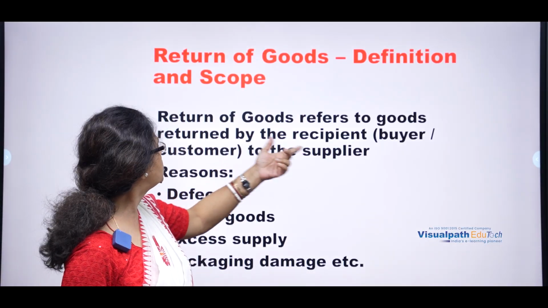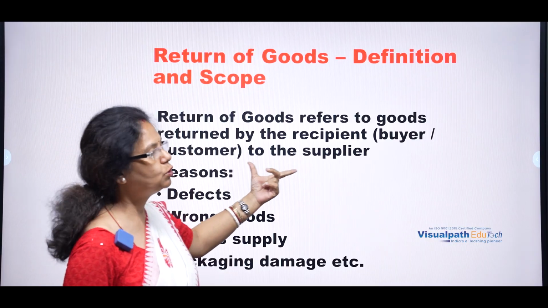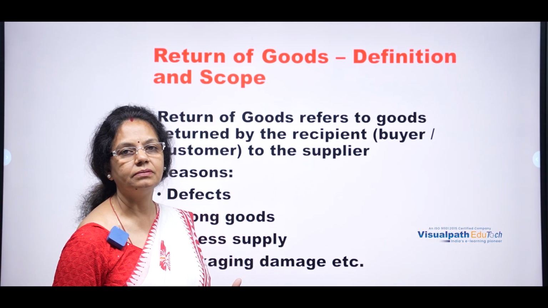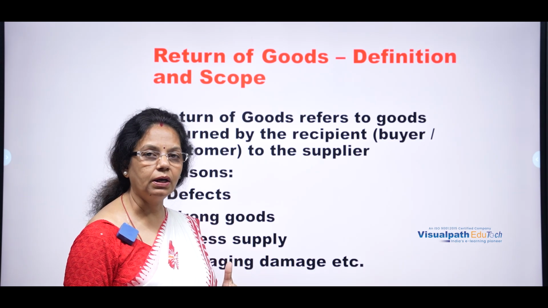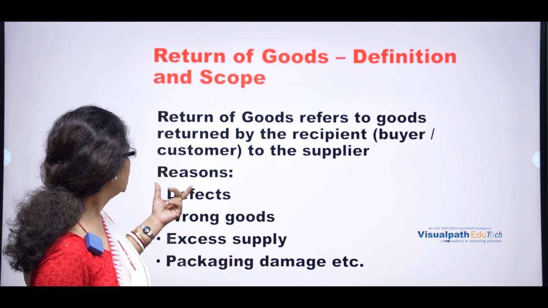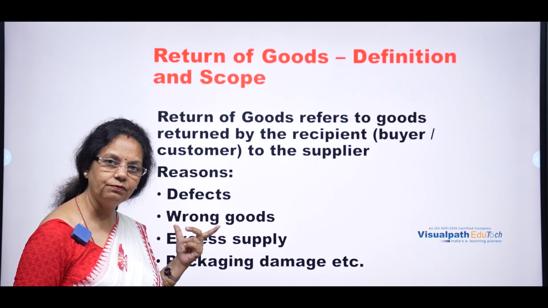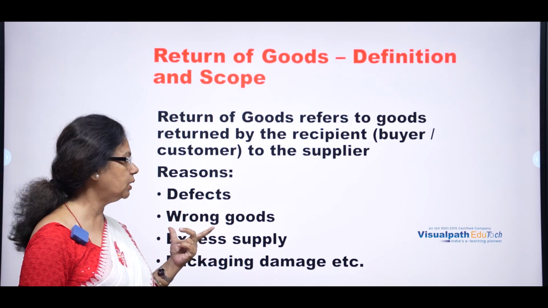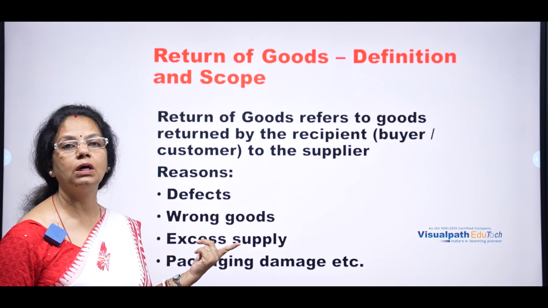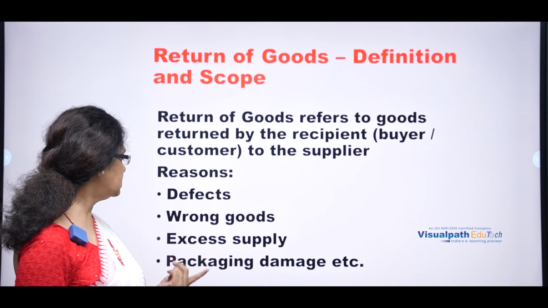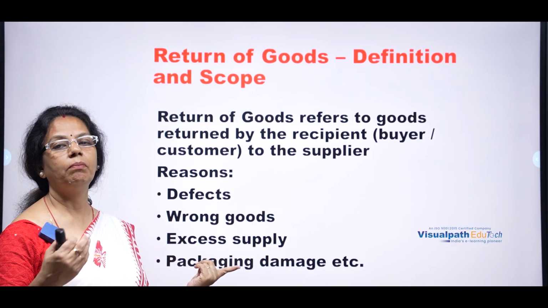Return of goods refers to the goods returned by the recipient, buyer or customer to the supplier. That means it is return inward. Why? It may be defective goods, with some defects on it. It may be wrong goods, not according to what the buyer wants. It may be an excess supply, more than what the buyer needs.